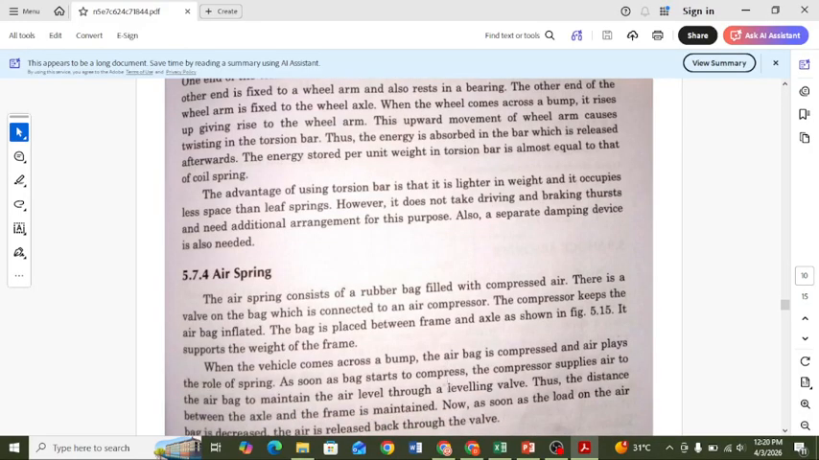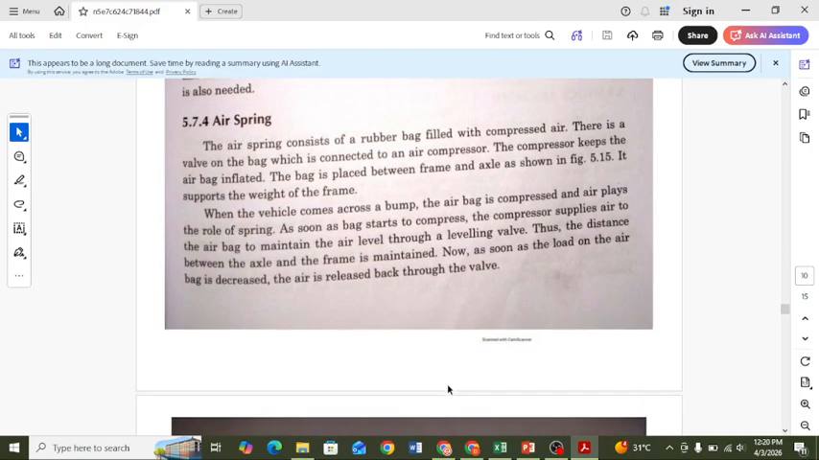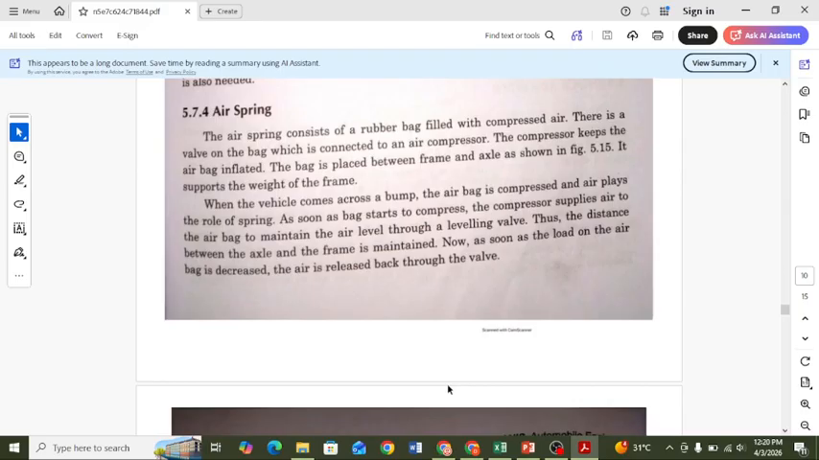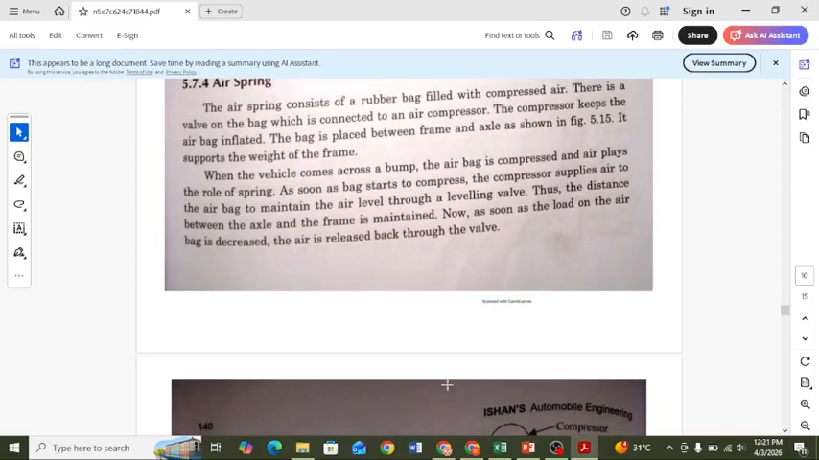So next is the air spring. The air spring is a rubber bag filled with compressed air. There is a valve on this bag which is connected to the air compressor. This air compressor keeps the air bag inflated, and this bag is placed between the frame and axle as shown in this figure. It supports the weight of the frame.